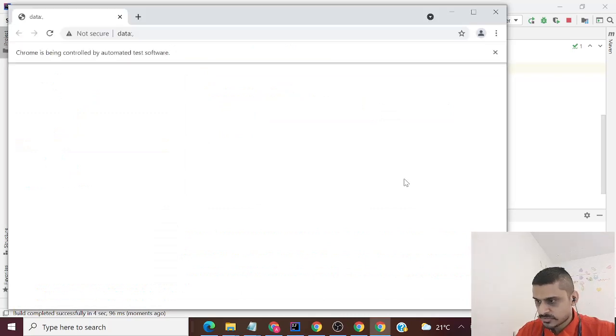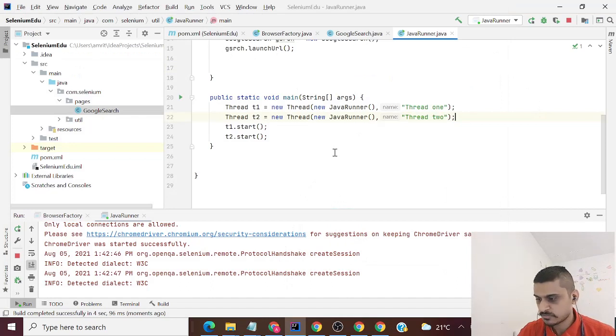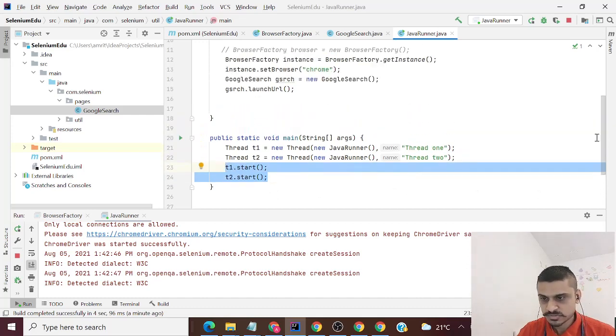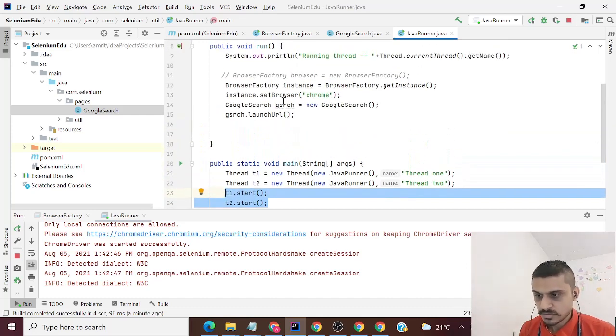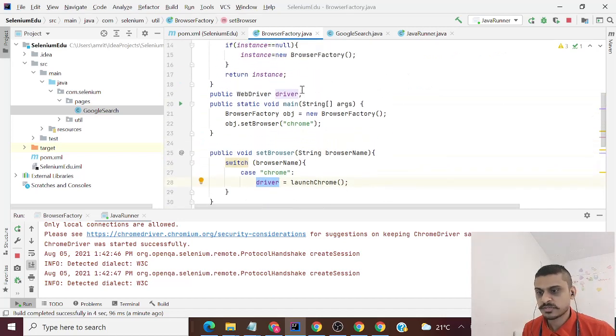Okay, I have two Chrome instances, one over here, one over here. But if you will notice, gmail.com is being hit only on one browser instance. The reason for that is that this thread and this thread are confused now. Why they are confused is because we are calling our set browser on this variable, which is the driver variable, a global variable.